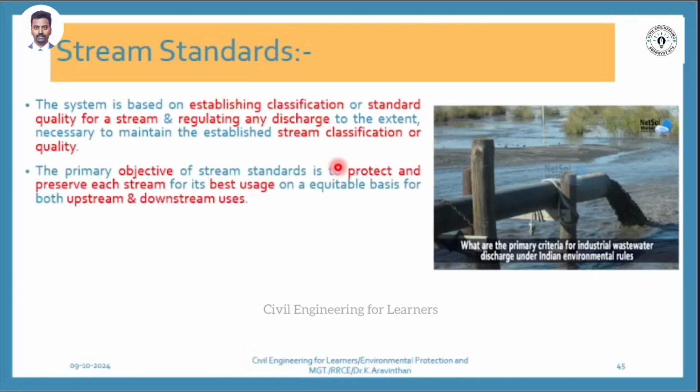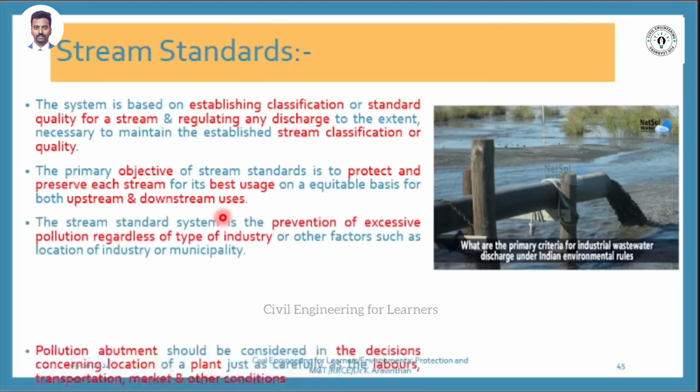Non-consumption by humans, that is secondary standards. Nobody consumes, that is the third standard, the last one. The primary objective for providing stream standard is to protect what? Each stream for best usage at upstream and downstream. What do you understand by upstream? There are two stages, upstream and downstream. So now I will tell you.